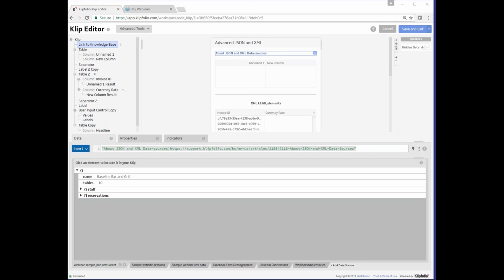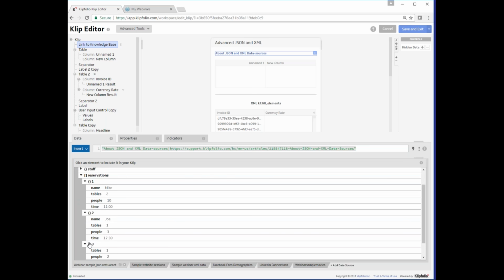In the beginner webinar, we talk about how to add conditions to XPath expressions using the square braces. For example, if we take a look at the sample restaurant data source, we'll see that we have a list of 5 reservations. And again, we can expand every level of the XPath hierarchy by clicking on a node and see what's underneath it. If we wanted to get the names of people who have booked reservations for more than 2 people, we could do this by adding a condition to our XPath to check that the people node is greater than 2.